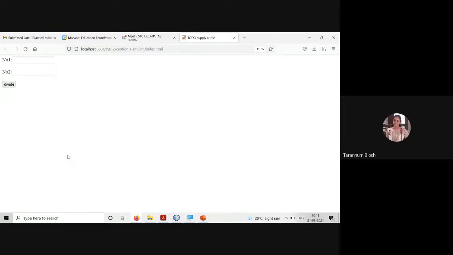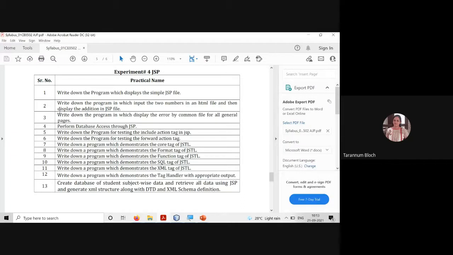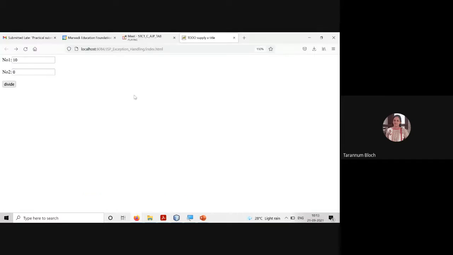Let me tell you what I am talking about. I will have index.jsp. In that, if I am entering a normal scenario, then it's fine: 10 divided by 5, the answer is 2. But we know that at runtime the user may enter any value. So if the user enters 0, we know that 10 divided by 0 is a divide by zero exception. So right now, we are going to write a program in which we display the error by a common file for all the general pages. It means that from any page, if an error is generated, we will take it to the error page, right? So what is the property of the page directive?